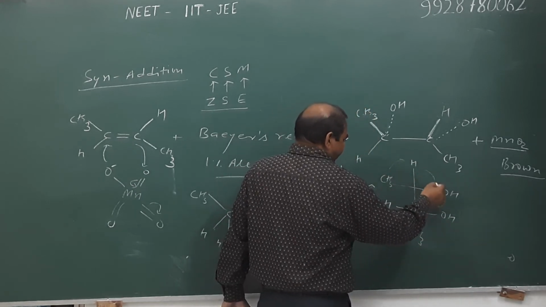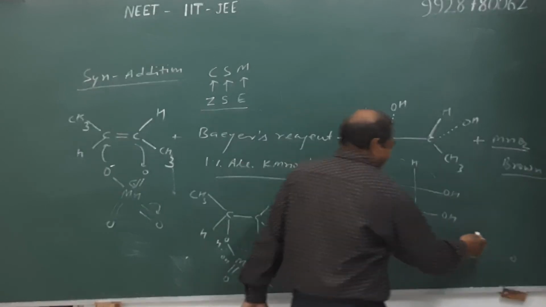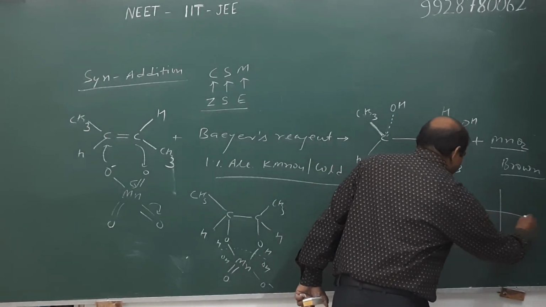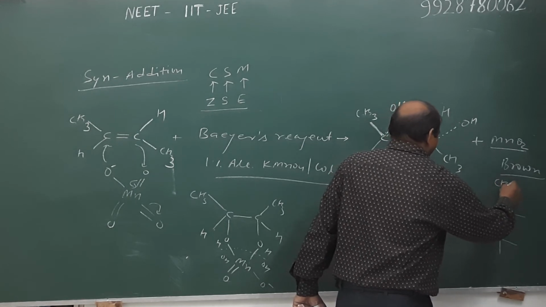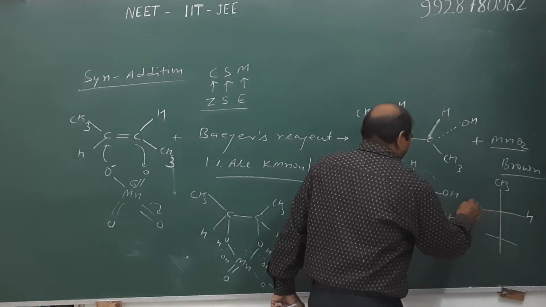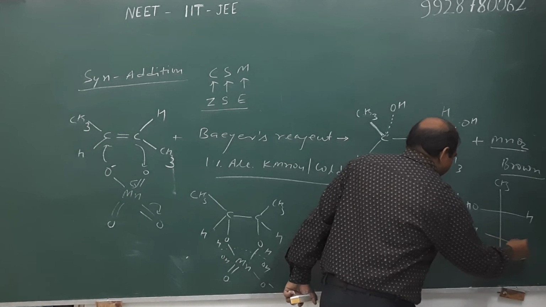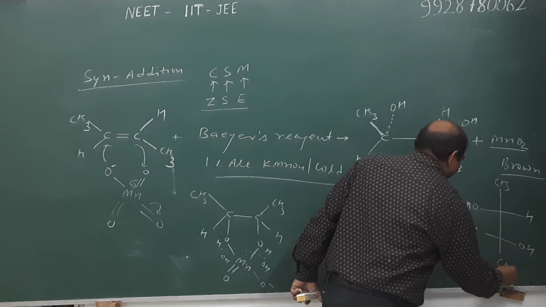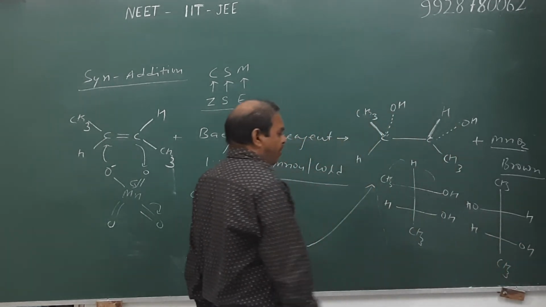Both halves are rotated simultaneously clockwise, and hence their actual Fischer projection formula is the following: CH3, H, OH, H, OH, and CH3. It is an optically active compound.